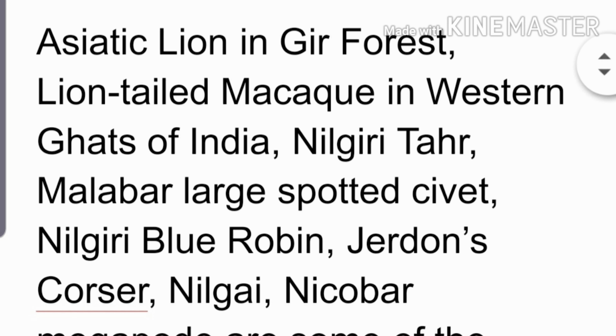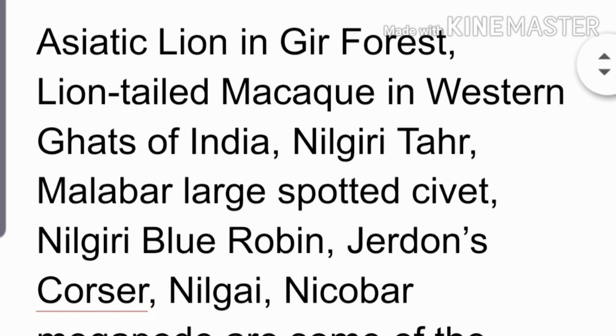Now the examples of the endemic species are the Asiatic lion in Gir forest, and the lion-tailed macaw, endemic in the Western Ghats of India. Others are the Nilgiri tahr, Malabar large spotted civet, Nilgai, Nicobar. So these are the examples of the endemic species which are localized in a particular area.